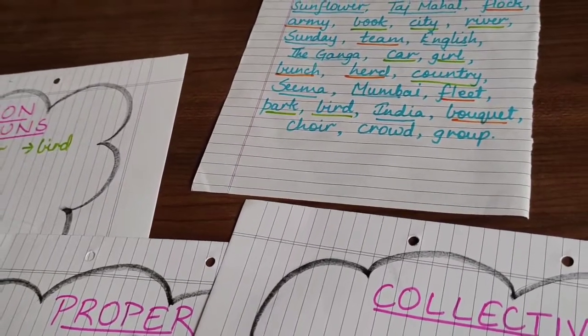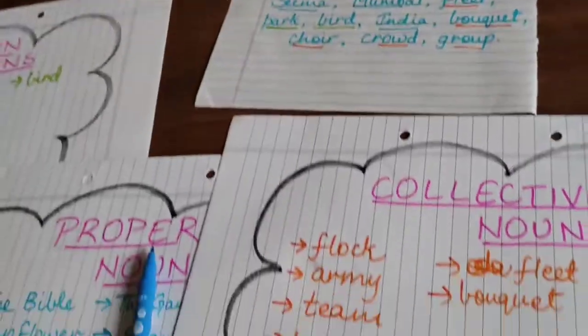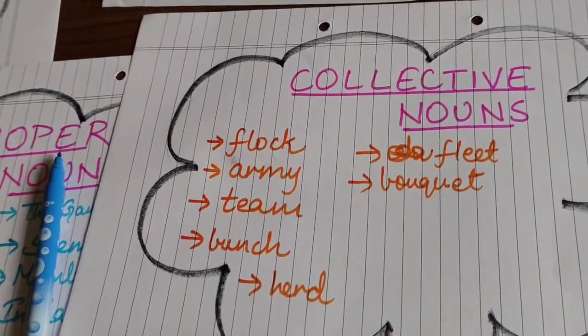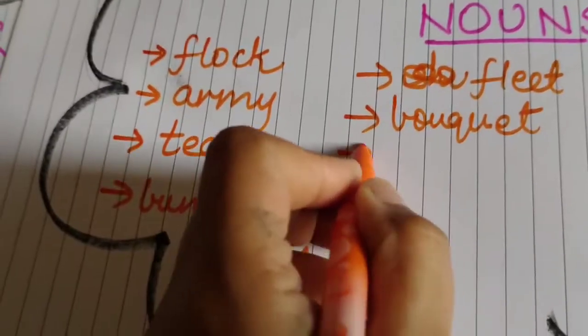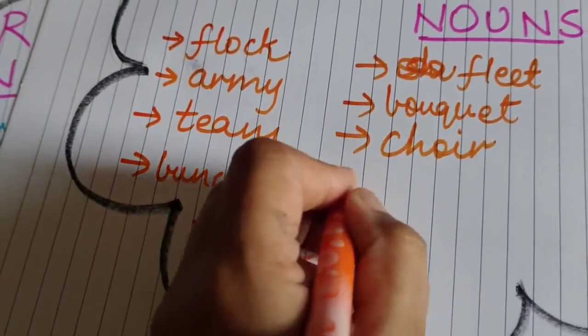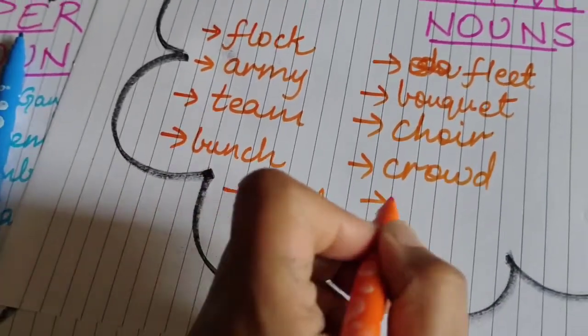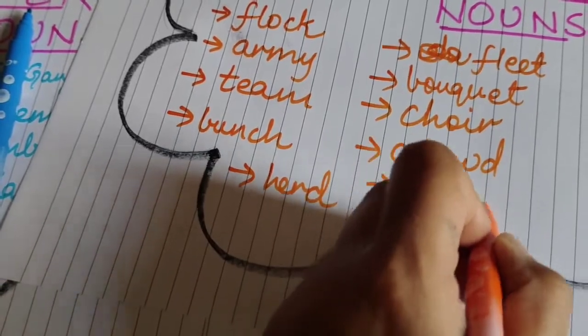So these three words, choir, crowd and group, will come under collective noun. Okay, so first we will write here CHOIR, choir. Then next is crowd, CROWD, crowd, and the last one is GROUP, group.